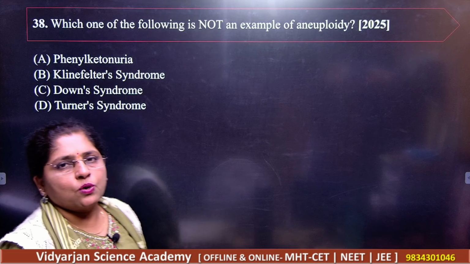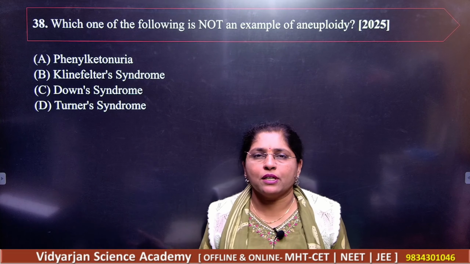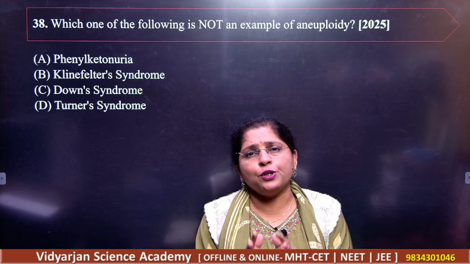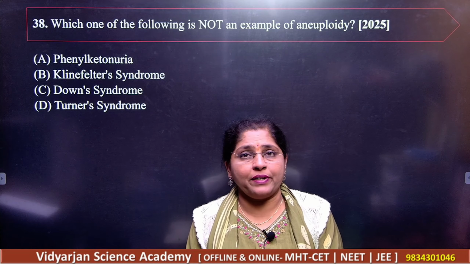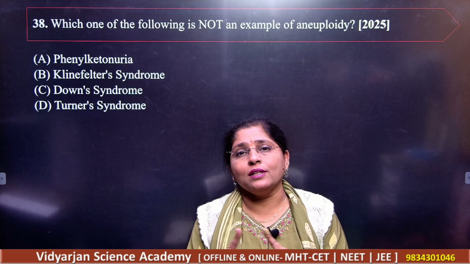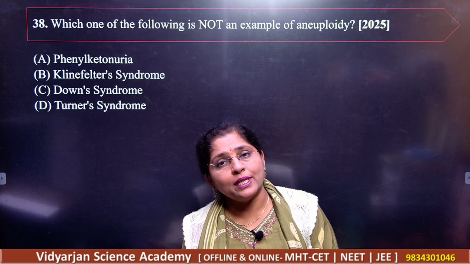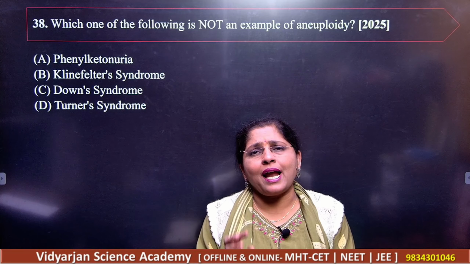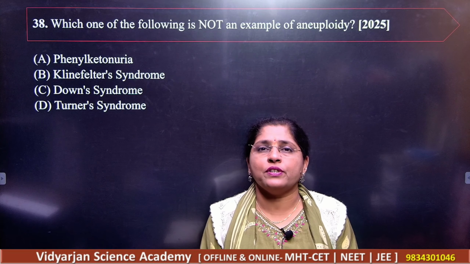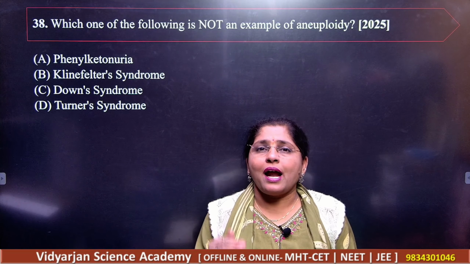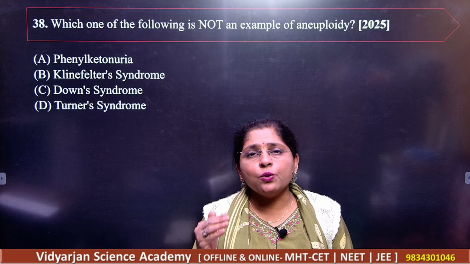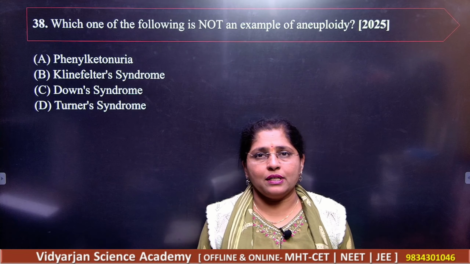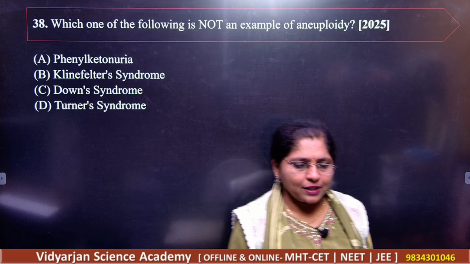So students, for this particular topic, inheritance and variation, do all the crosses very perfectly and think about all the disorders, which are chromosomal disorders and which are autosomal disorders, and remember at least five examples of each disorder. Repeat the crosses and practice all of them perfectly. That will give you the score. Okay, thank you very much.